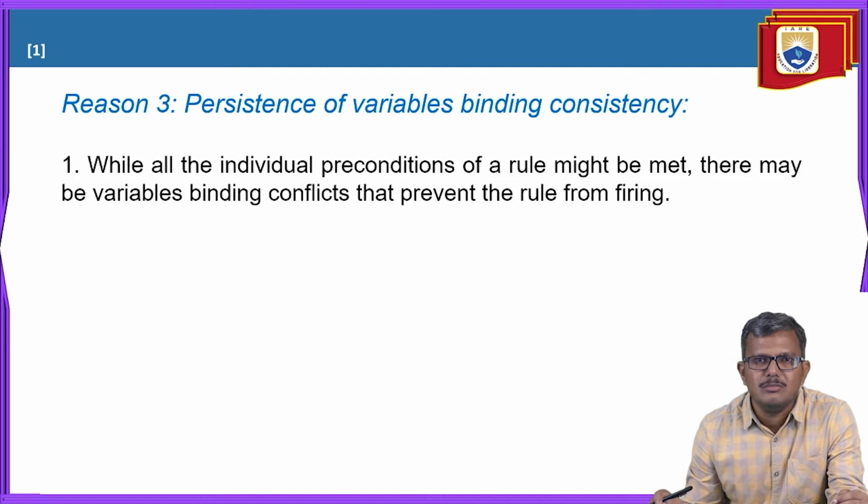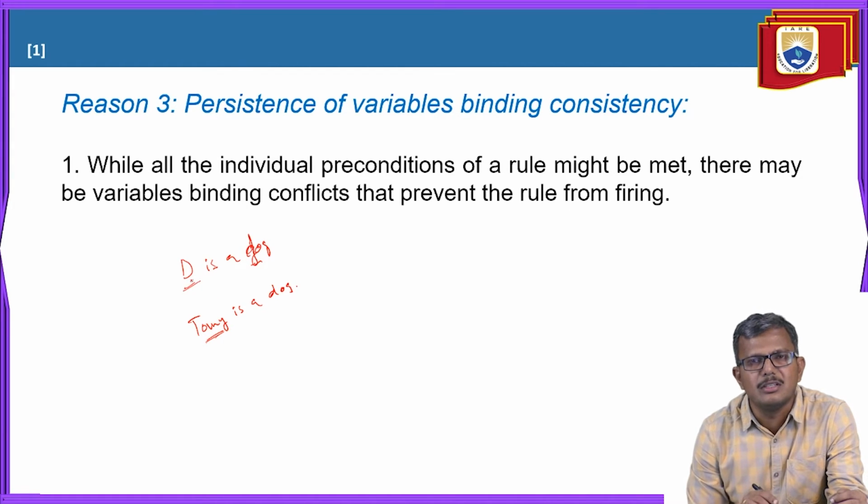For example, think that we are talking about a precondition saying D is a dog. Think that in your rule, instead of D, you have Tommy is a dog. This is just an example, not a rule, to show how these variables may not match. Here I'm talking about Tommy, but in the preconditions it is mentioned as D. So there is a conflict between the variables. In this case also, you are not supposed to apply the rule.